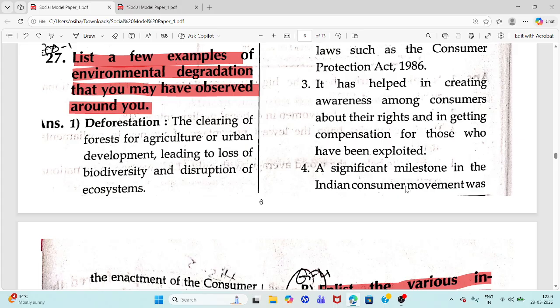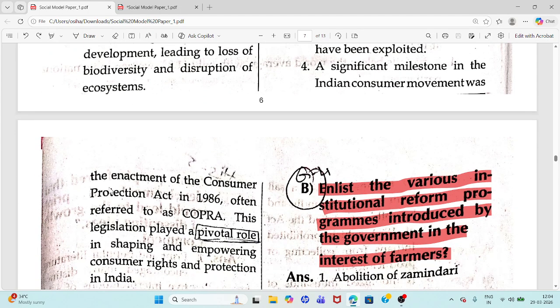A significant milestone in Indian consumer movement was the enactment of the Consumer Protection Act in 1986, often referred to as COPRA. This is very important.